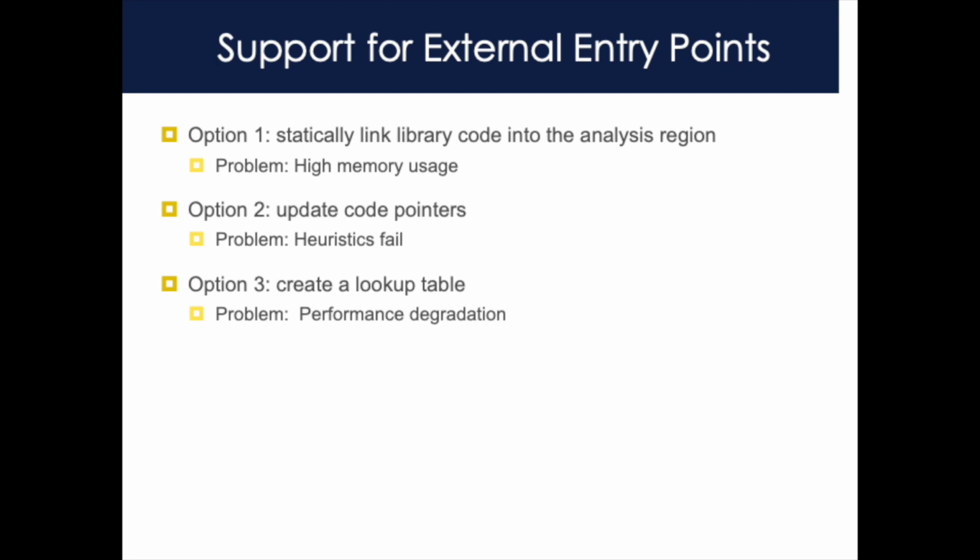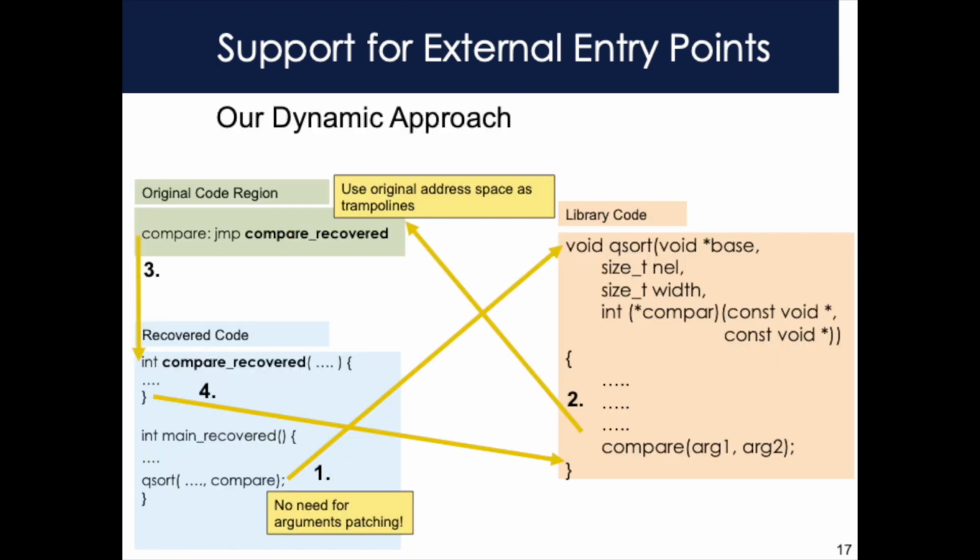Option 1 is to consider all libraries as part of your analysis and rewrite them. This effectively statically links them into your rewritten program and blows up the system memory usage. Option 2 is to rewrite code pointers. But as we saw in the libjpeg example, this is an unsolvable problem. They can use heuristics or only implement support for a limited set of well-known libraries. The third possibility is to add a layer of indirection to every indirect control flow in the program and create a giant lookup table. That works, but it's unnecessarily slow.